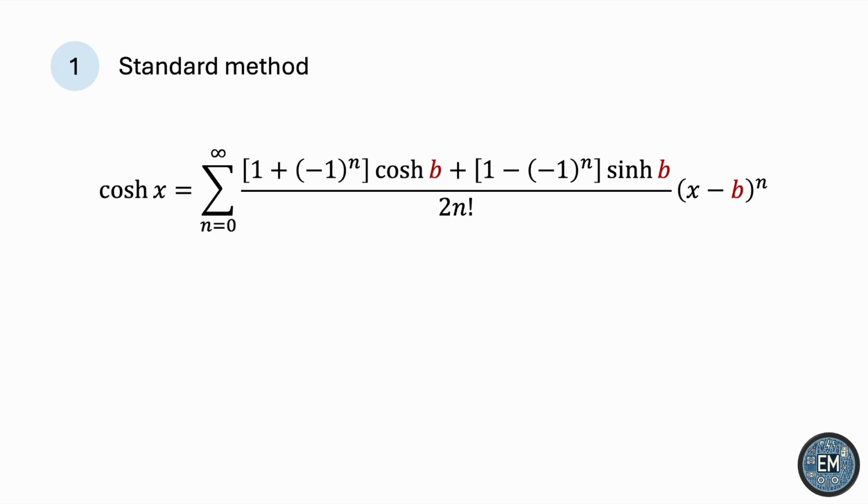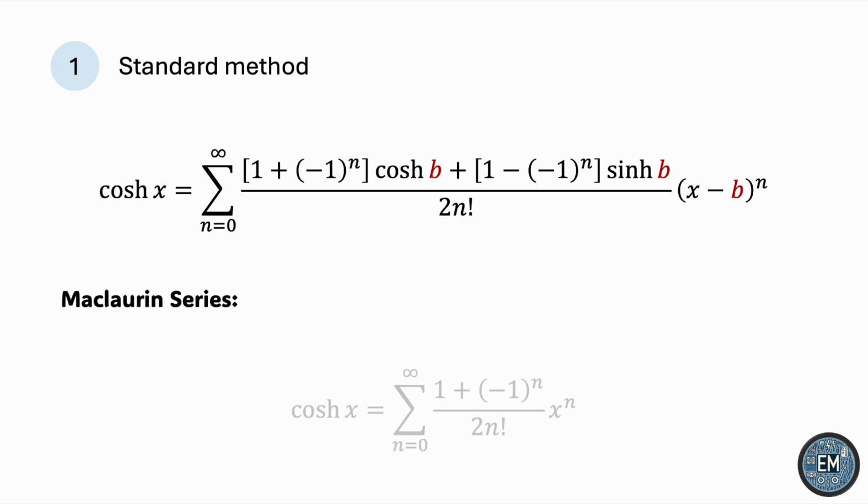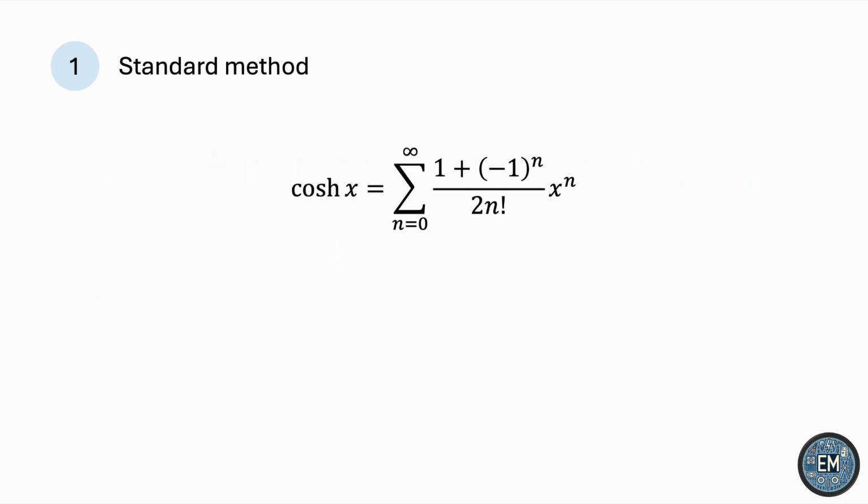If we want to find the Maclaurin series, then as we said in the beginning, we'll use a base of b equals 0. Substituting b equals 0 results in this simple series, because the hyperbolic sine of 0 will vanish, and the hyperbolic cosine of 0 is just 1. So this is the Maclaurin series. But we're not quite done, because there's some simplification we can do.